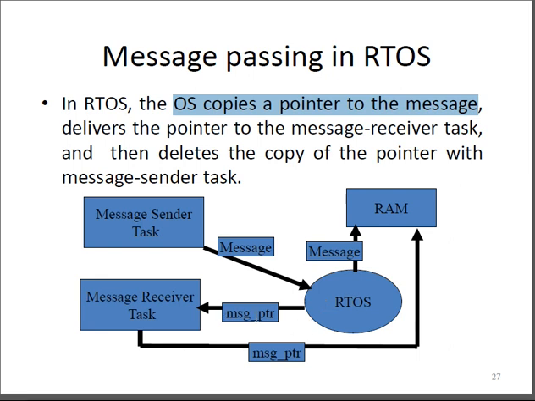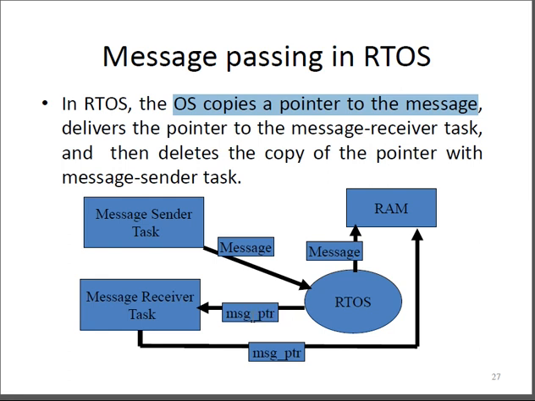Once this pointer is received, the message receiver task sends it to the memory, so that after execution whatever it is, it sends to the RAM. At that instant this particular pointer message is deleted, so that if it is free, then other information is taken, processed and put in a pipeline, but not for a longer period.